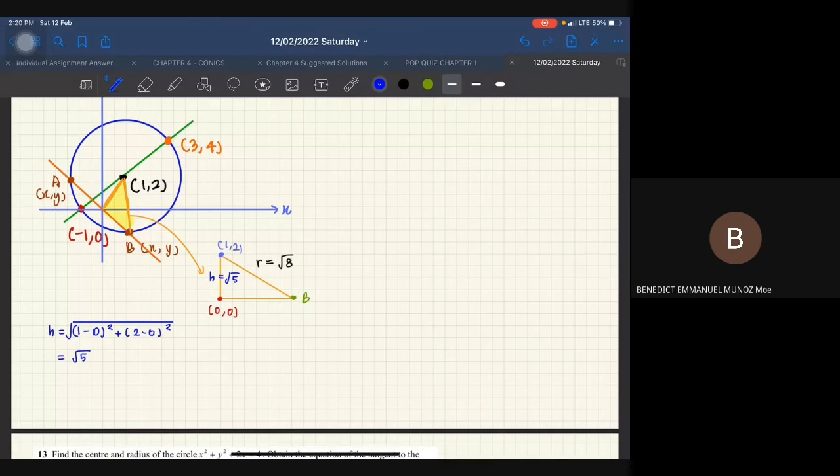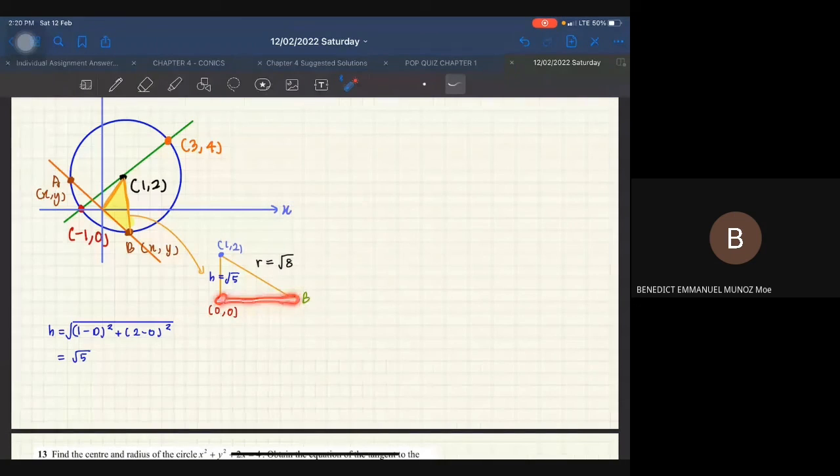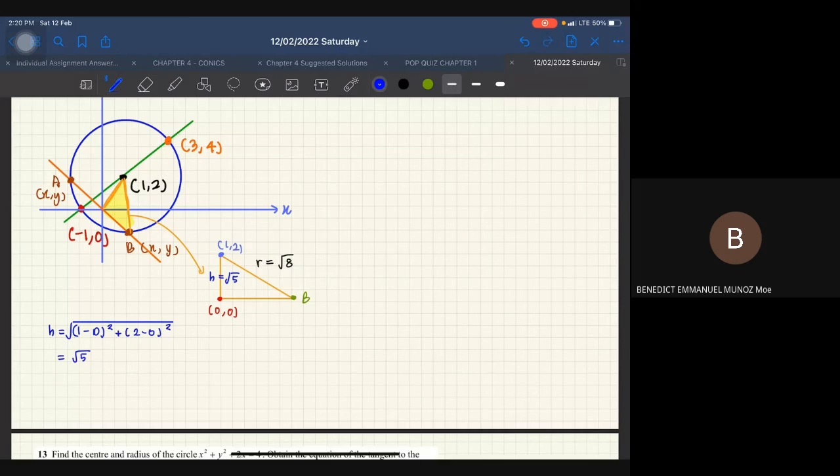Alright. Okay, so sekarang saya nak cari pula jarak antara sini sampai sini. Okay, so macam mana saya nak cari dia walaupun saya tak tahu nilai B? So kita boleh guna Pythagoras theorem. Sebab kita tahu this is 90 degree. Okay, so kenapa dia 90 degree? Betul, sebab dia midpoint.